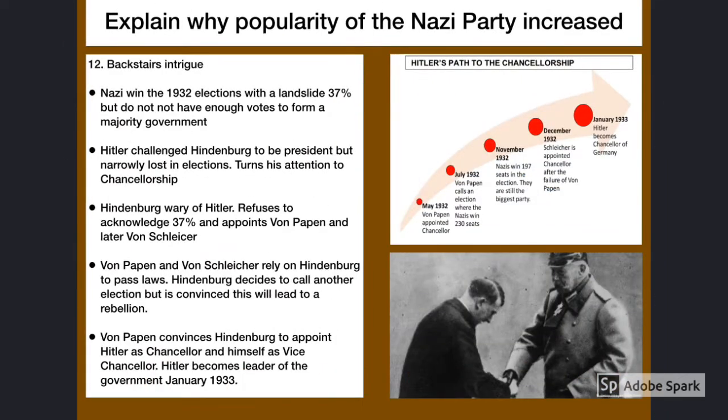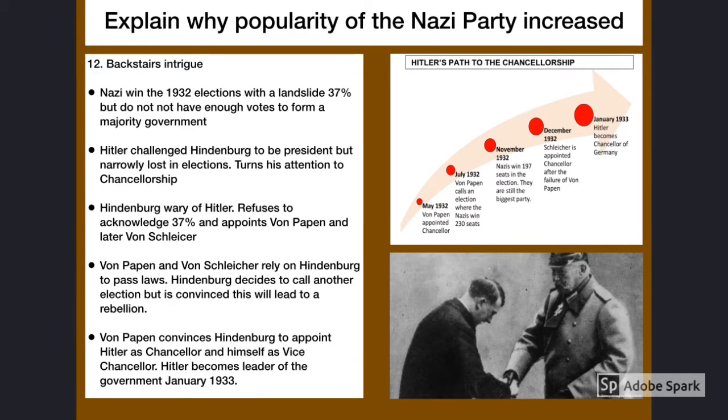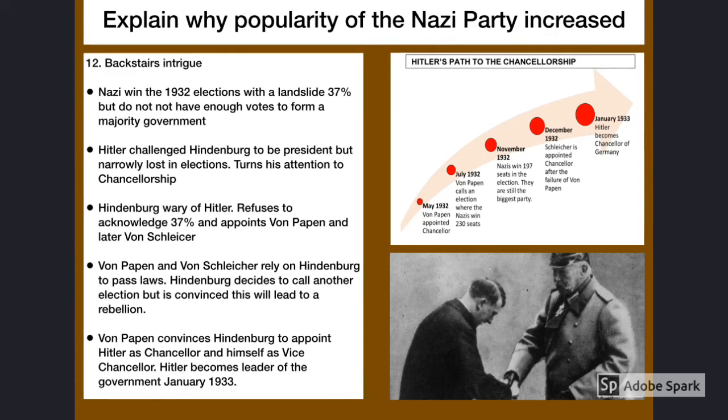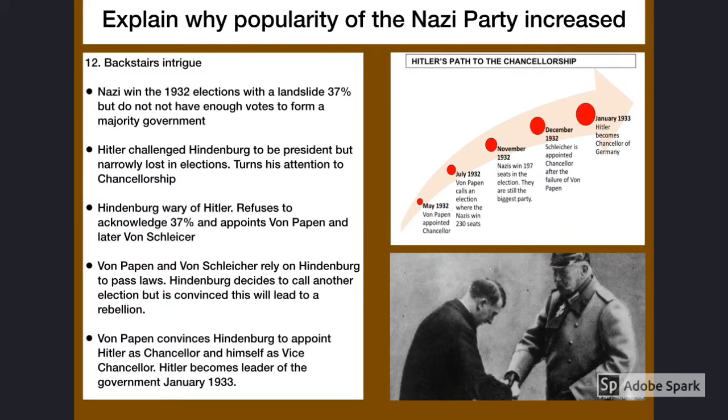In the May 1932 Reichstag elections, remember there are two elections that take place. There's one for who's in charge of the government and there's one for who the actual president is. So these are the Reichstag elections, and the Nazis have received 37% of the vote, which means that Hitler should have been named Chancellor. However, Hindenburg had witnessed this cult of personality, this incredible popularity of Hitler, and therefore decided to not appoint Hitler and instead appoint a man called von Papen.